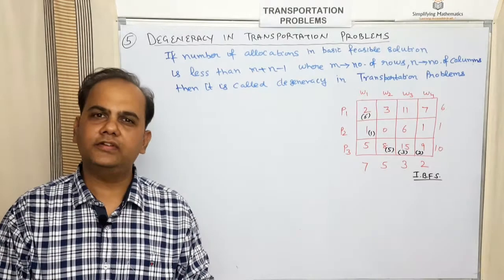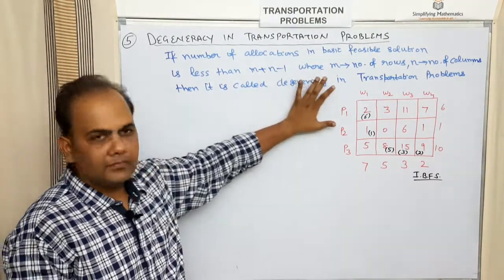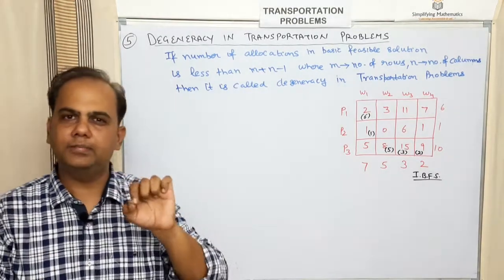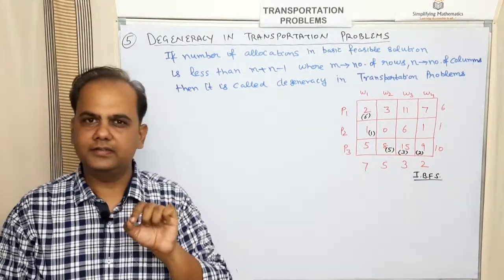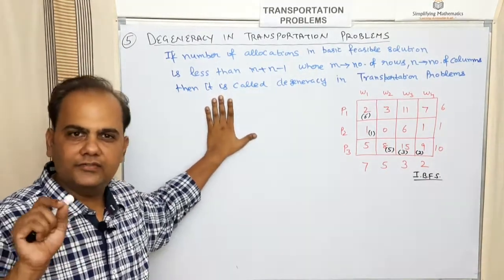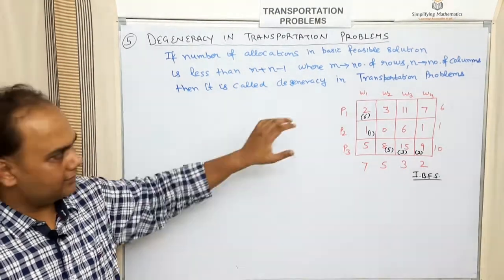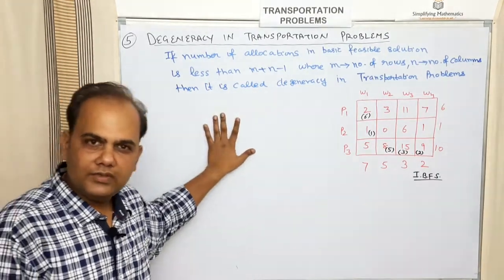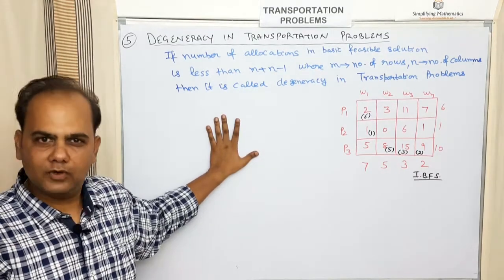Now next is degeneracy in transportation problem. So what do you mean by degeneracy? If the number of allocations in the basic feasible solution is less than m plus n minus 1, where m is the number of rows and n is the number of columns, then that is called degeneracy in transportation problems. That is, if the number of allocations is less than m plus n minus 1, then we can write that the problem is a degenerate transportation problem.